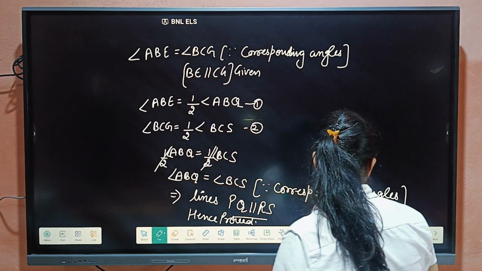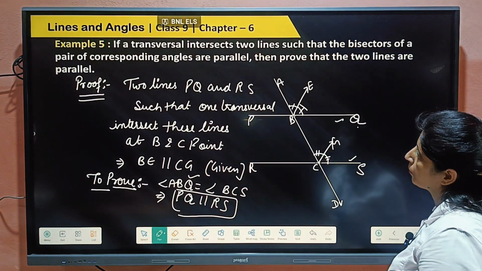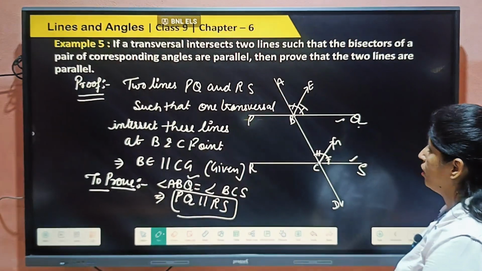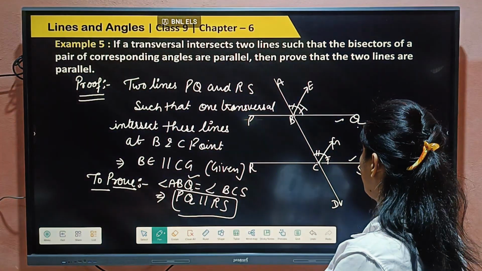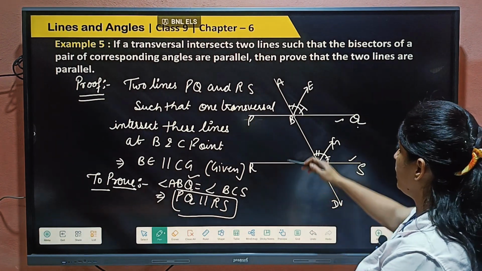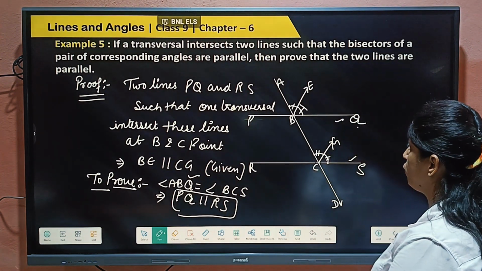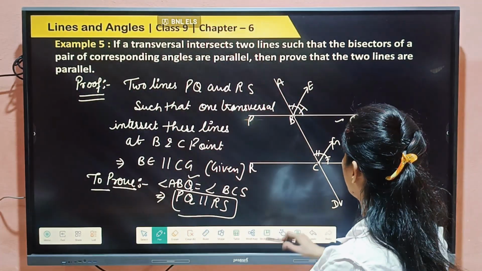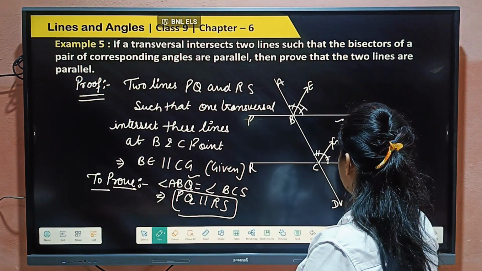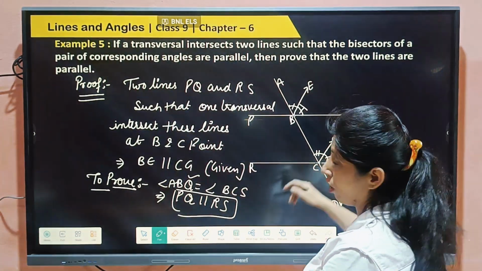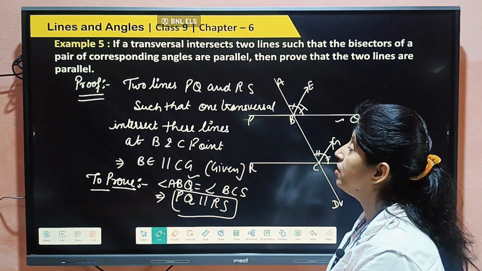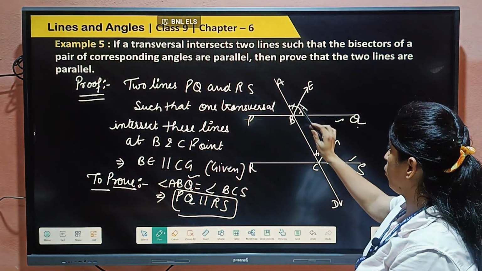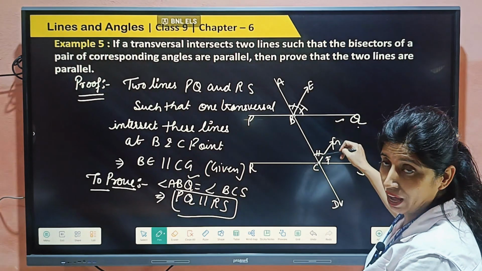Again I am telling this. Look, we have two lines PQ and RS. One transversal intersects them at points B and C, and BE and CG are the bisectors of angle ABQ and BCS. So we have to prove angle ABQ and BCS are equal. If they are equal, corresponding angles are equal, then lines are parallel, right? So we will take first this angle and this angle, because these two lines are already parallel, given.